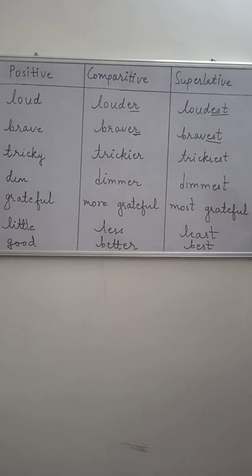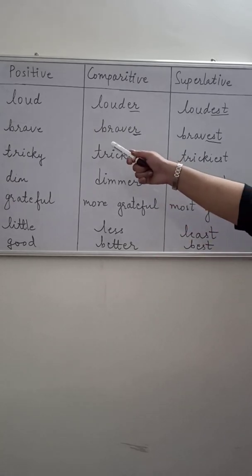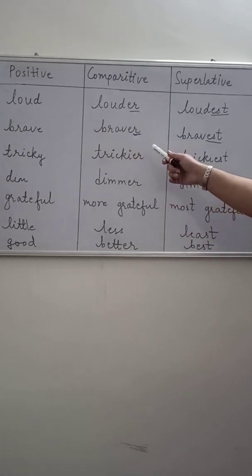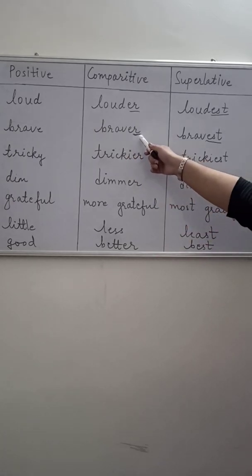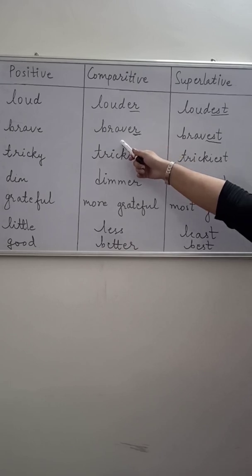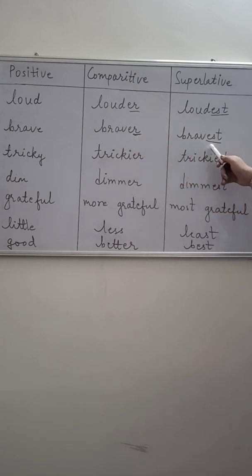Second, by adding r and st. So brave can be written in the comparative form by adding r. So it becomes braver, and it can be written in the superlative form by adding st. So it becomes bravest.